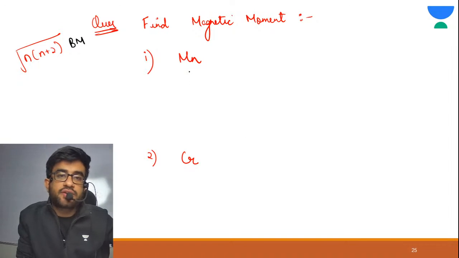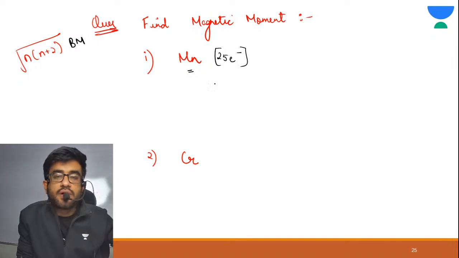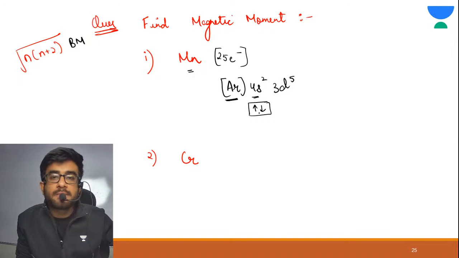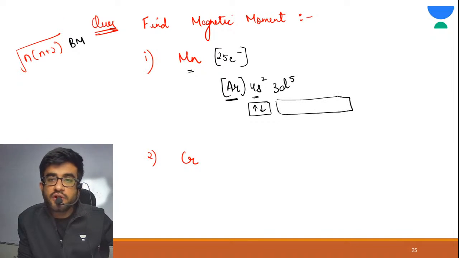First write the electronic configuration of manganese. Manganese means 25 electrons. So this is argon 4s2, 3d5. Up till argon everything would be paired. 4s2 is paired. 3d5 is like this.